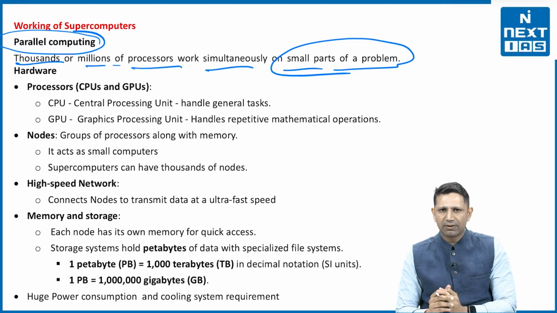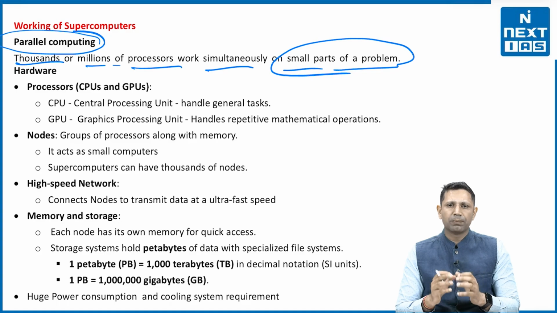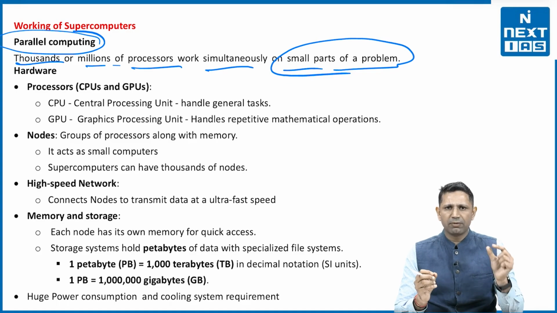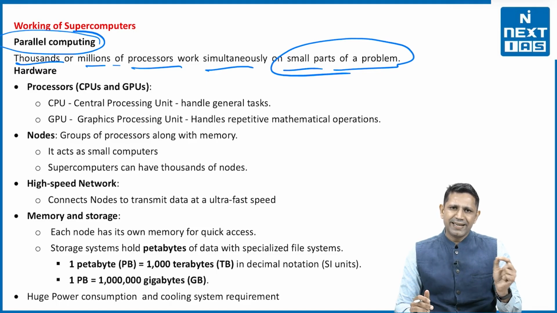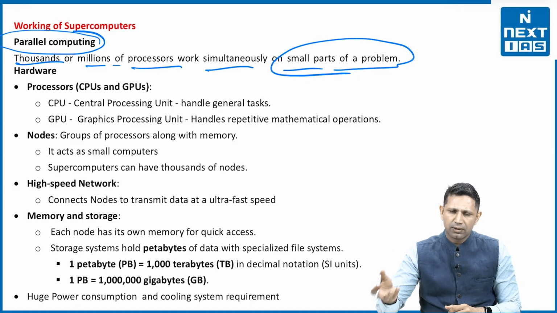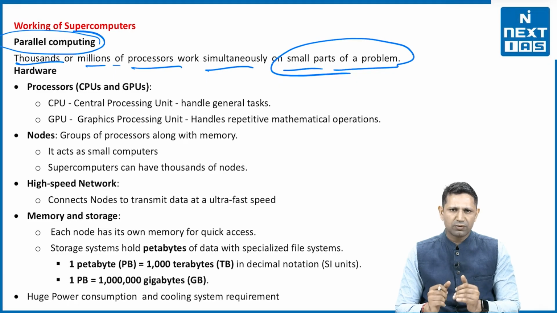So, supercomputer कैसे work करेगा? There is a complex problem. This complex problem has multiple smaller problems. So, a supercomputer will be having multiple processors and each processor is going to handle a small problem. And एक साथ they are going to work upon it, and after solving those problems, the solution will be combined and the final solution will be given as the output. So that's how a supercomputer is working.